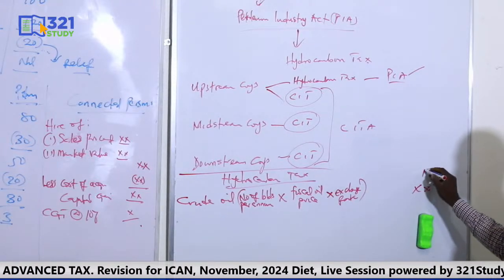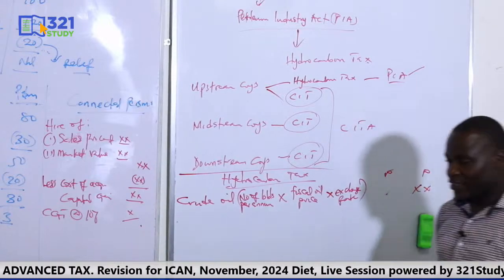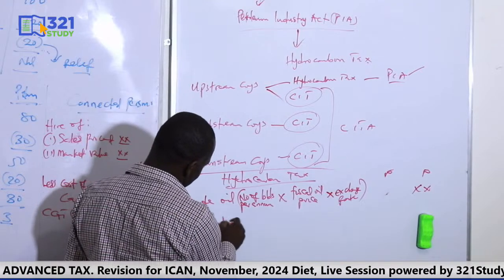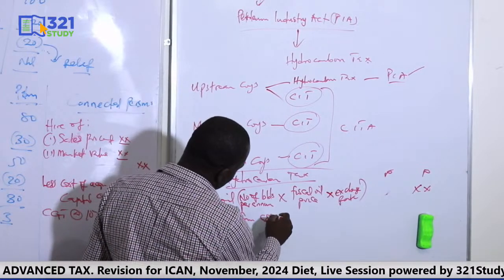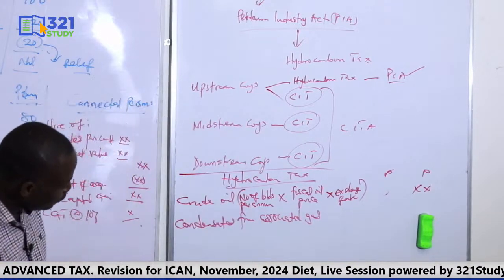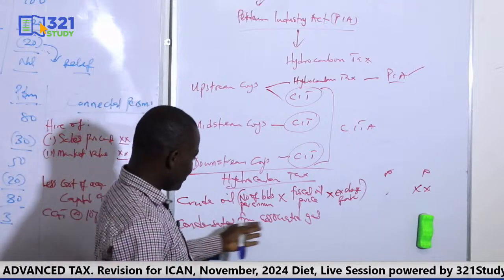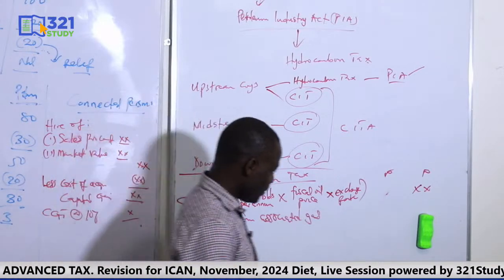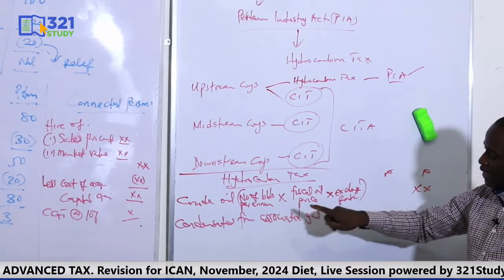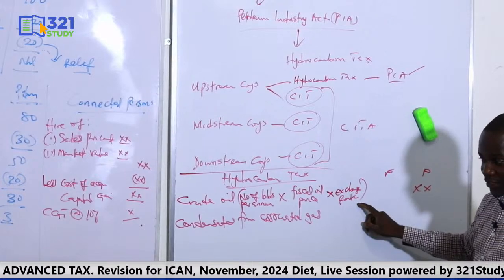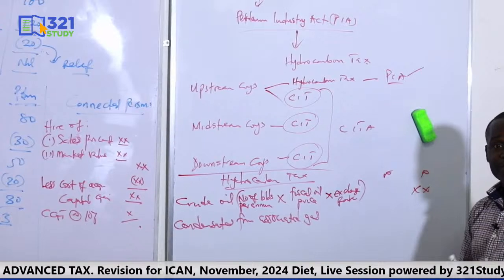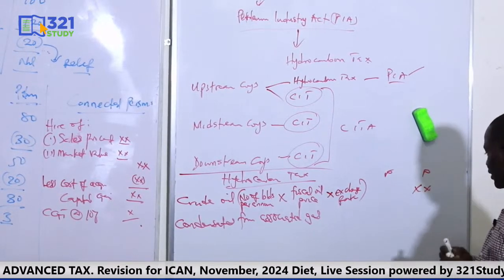So once you get the value of crude oil, the next income that will come for hydrocarbon tax is condensates. Remember condensates from associated gas. Remember, we have condensate from associated gas. We have also the one from non-associated gas. The one you bring here is the one from associated gas. We have explained all that. You remember? Okay. How do you value it? The same way. The number of barrels times the fiscal oil price, which will be given, times the exchange rate, if they want you to solve maybe in naira or so. So the same way you value crude oil is how you value condensate, because it's also in liquid form. It's measured in barrels. So you get the value.